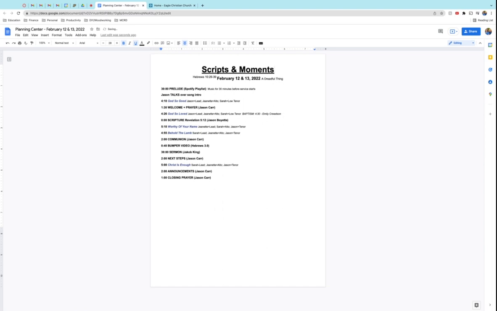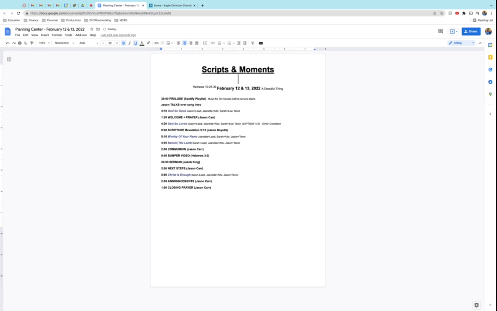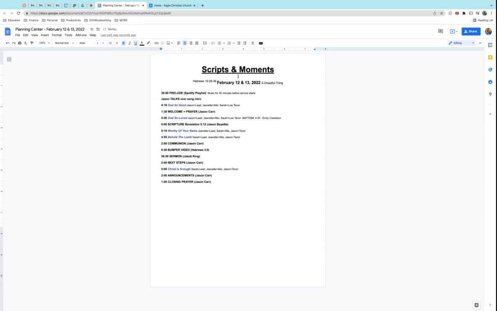All right. And then underneath that, we're going to change the formatting here. That's awfully big. We'll go ahead and make that 12 font. And we're going to say a dreadful thing. Oh, we don't need to have that highlighted or underlined. Or bolded, I mean.